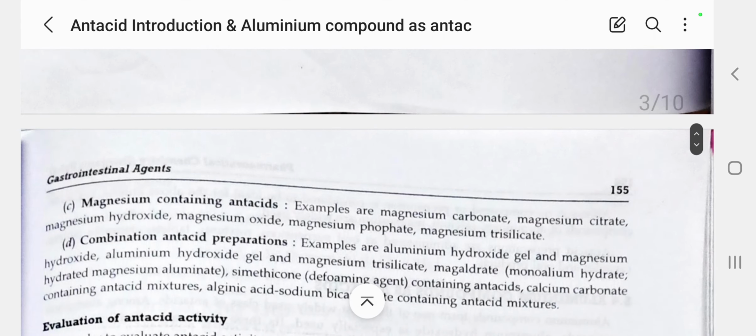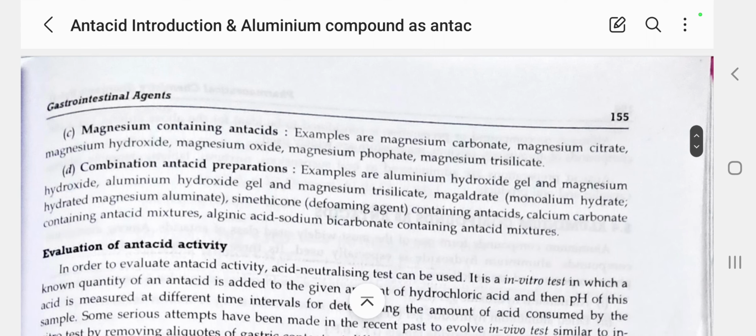Next, third one, magnesium containing antacid. So the classification under non-systemic or non-absorbable antacid is majorly aluminum containing, calcium containing, and magnesium containing antacid.